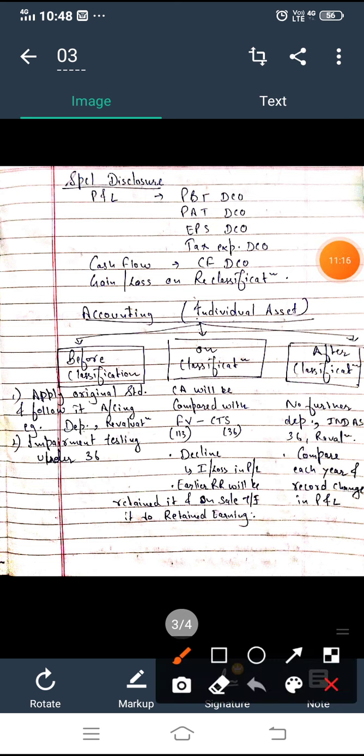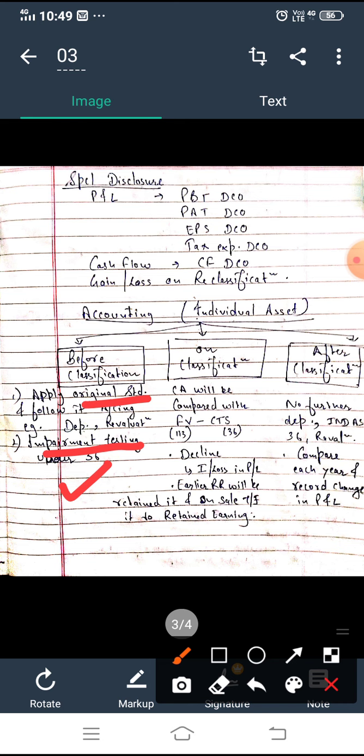Before classification, you will apply original standards, right? That is the first thing, and second, there would be an impairment testing. Original standards which we follow, of depreciation, of revaluation, like that. And second, we will do the impairment testing under Ind AS 36, right?